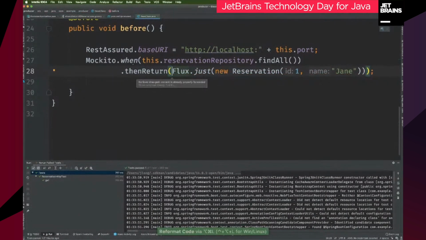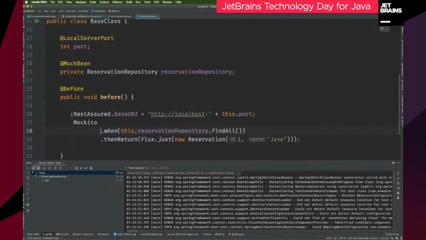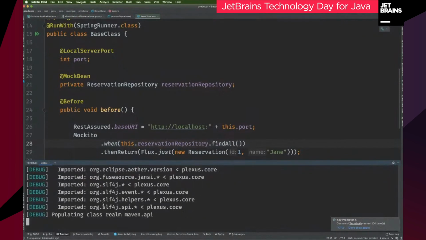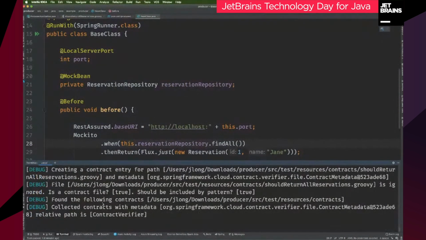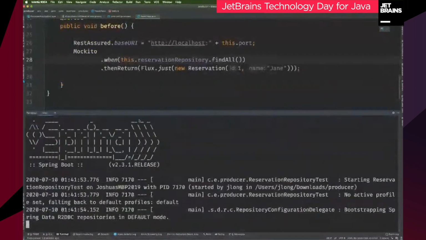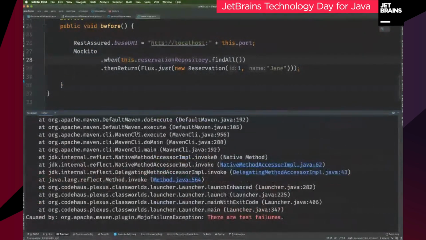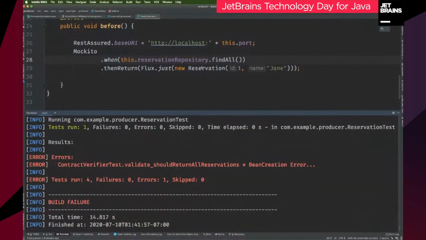Okay, good. All right, so I've got now a simple base class. I've configured my build to know about it. So let's see what happens if I actually run this code. Okay, so Maven clean install. Uh-oh. Test failures, imagine. Let's see. Bean creation error. Okay. So I can already kind of guess what that is.